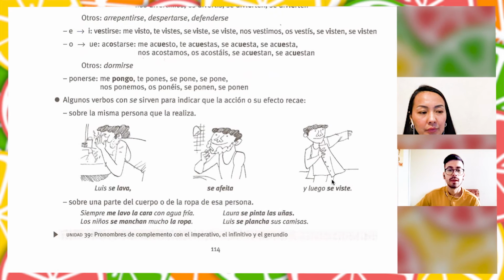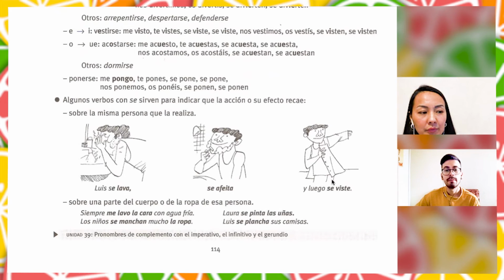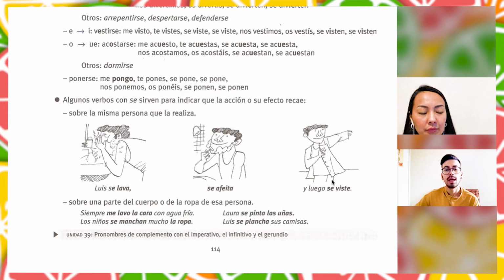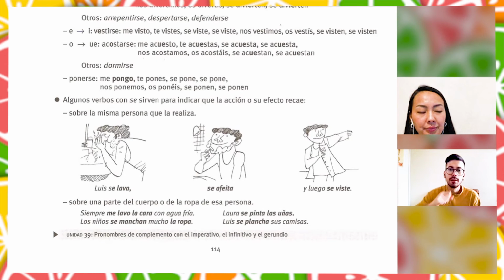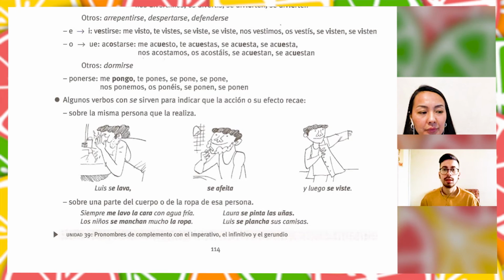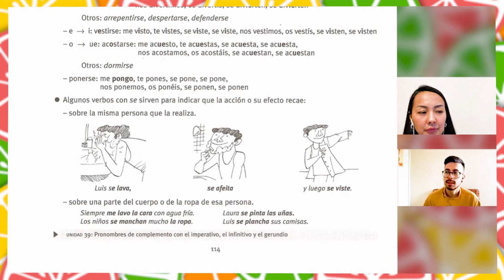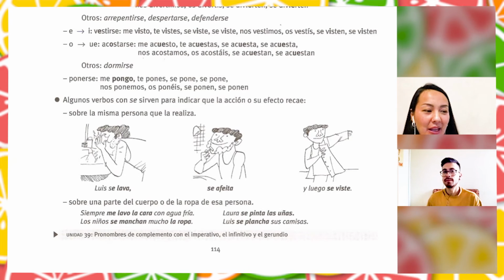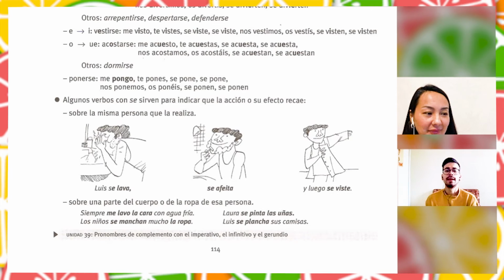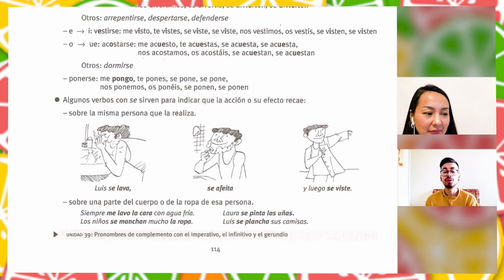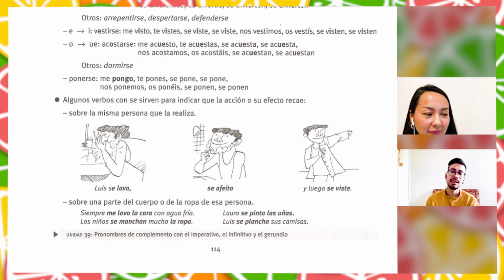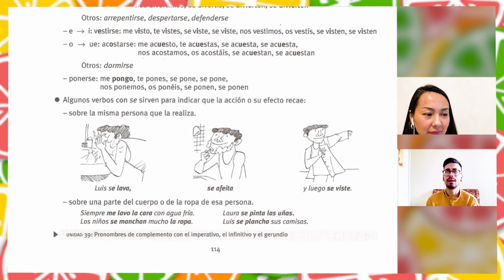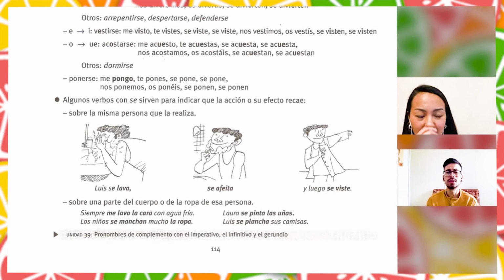Los niños se manchan mucho la ropa. Manchan, stain. The kids stain their clothes a lot.